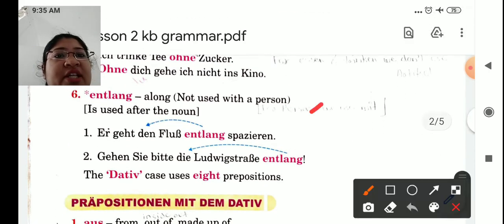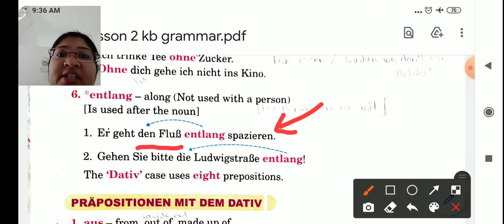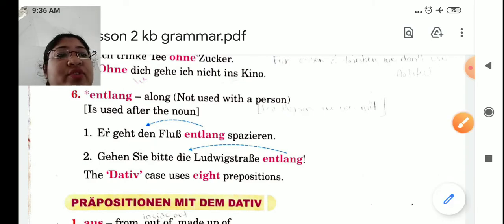Now see, if it is for places, we use: Er geht den Fluss entlang spazieren. He goes along the river for a walk. So der Fluss we have changed to den. Second, Gehen Sie bitte die Ludwigstraße entlang. Please go along the Ludwig street. So this Straße remains the same. So these were our accusative prepositions, students.